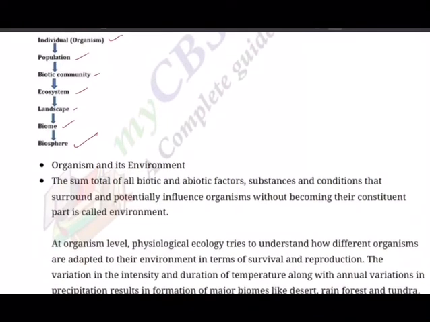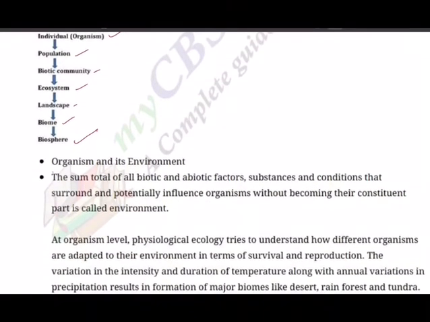Organism and its environment are basically the two things we are going to study under ecology. Environment is the sum total of all biotic and abiotic factors. Biotic means living, other organisms. Abiotic factors means the non-living factors such as heat, light, temperature, moisture and salinity.